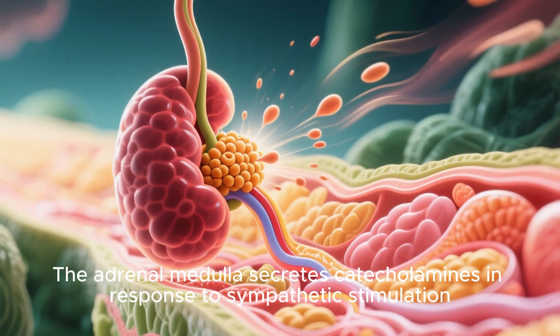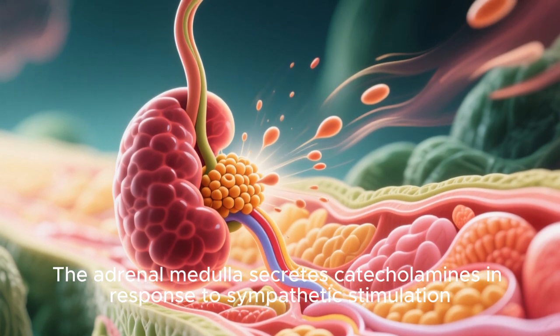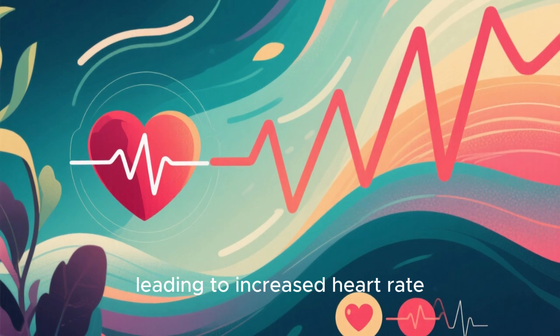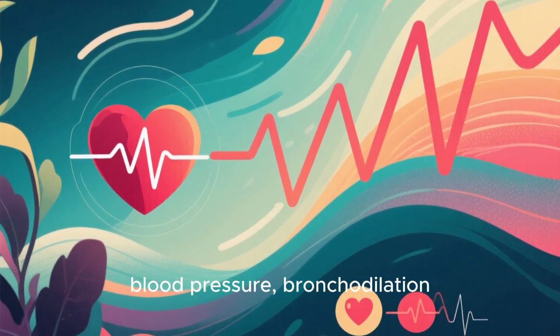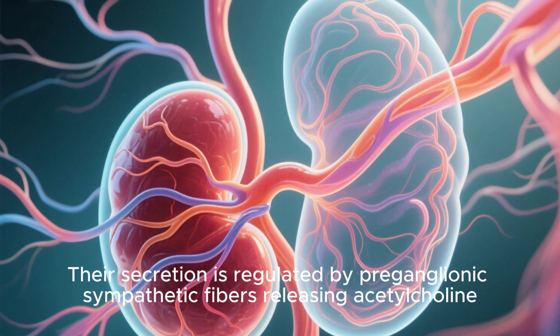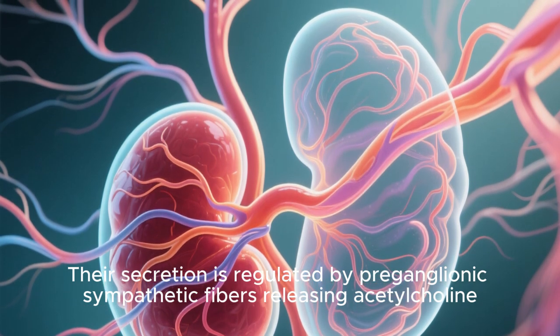The adrenal medulla secretes catecholamines in response to sympathetic stimulation. These hormones mediate the fight or flight response, leading to increased heart rate, blood pressure, bronchodilation, glycogenolysis, and lipolysis. Their secretion is regulated by preganglionic sympathetic fibers releasing acetylcholine.